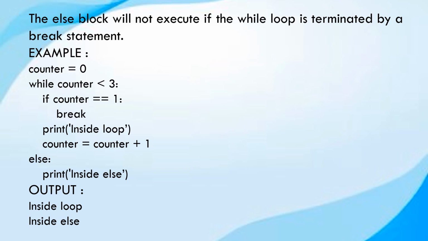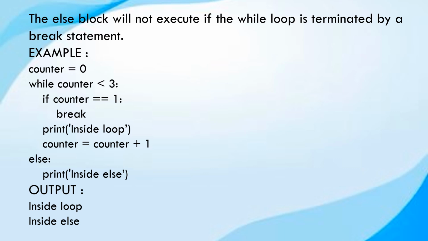0 is assigned to a counter. Now when we go to the while loop, counter is less than 3. Here 0 is less than 3. The statement is true, so the statement gets entered into the loop. If 0 is not equal to 1, so the else block will be executed inside the loop. Next, again the counter will be incremented by 1.